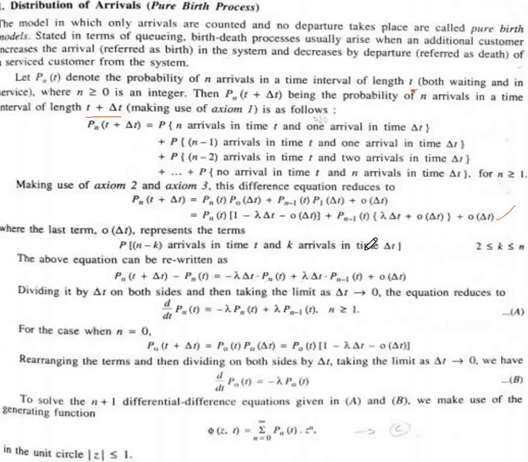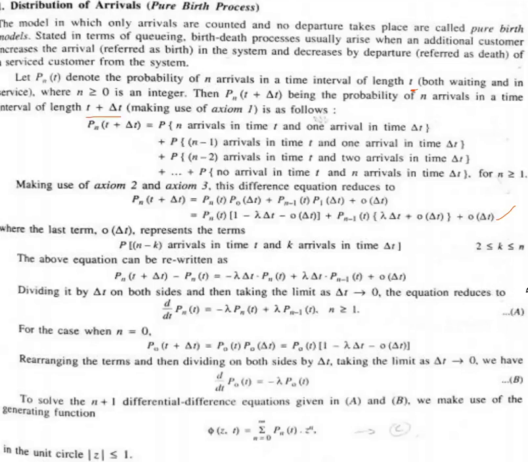Here the last term represents the probability of n minus k arrivals in a time t and k arrivals in a time Δt, where k lies between 2 and n.